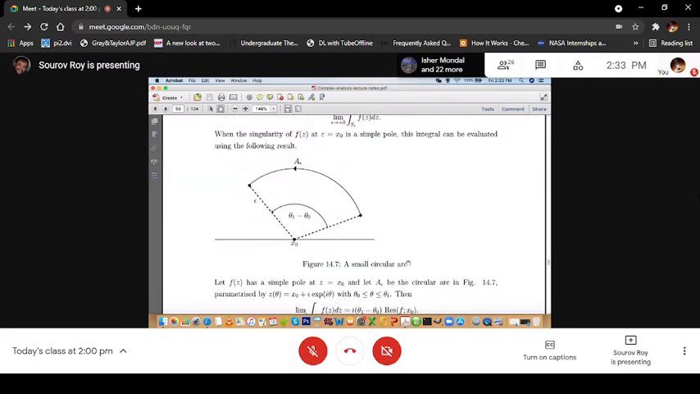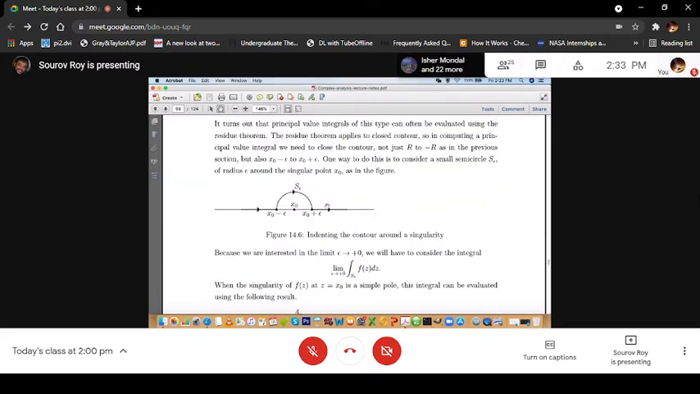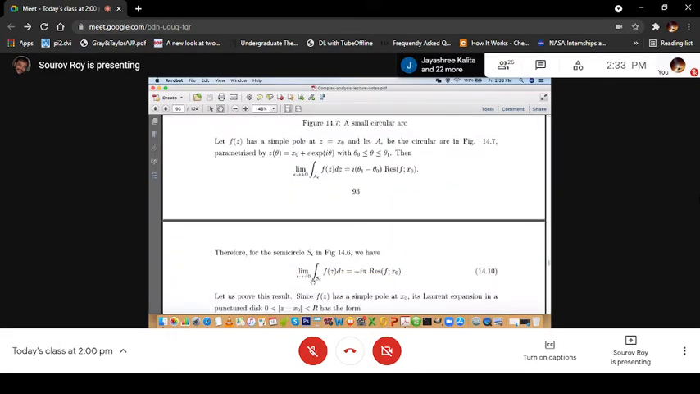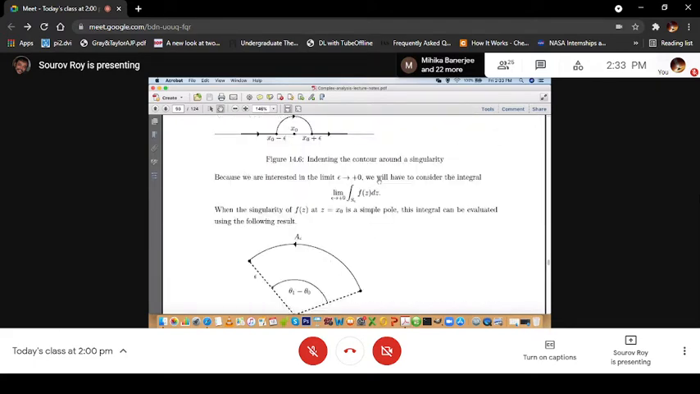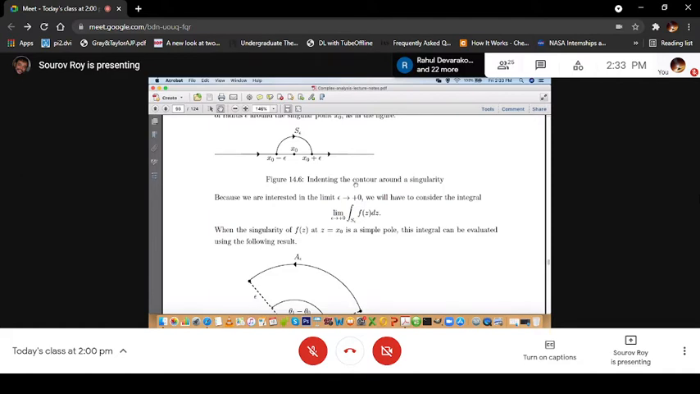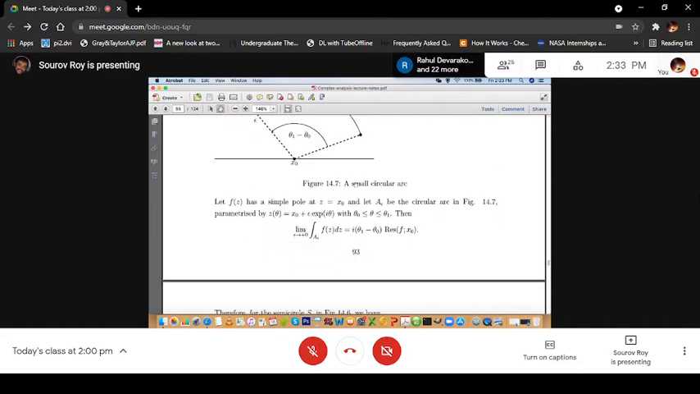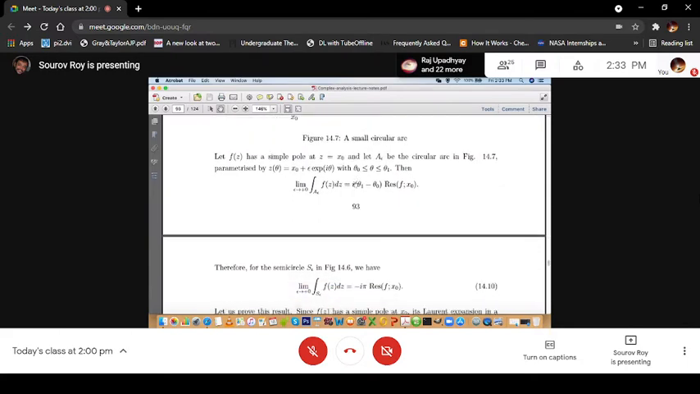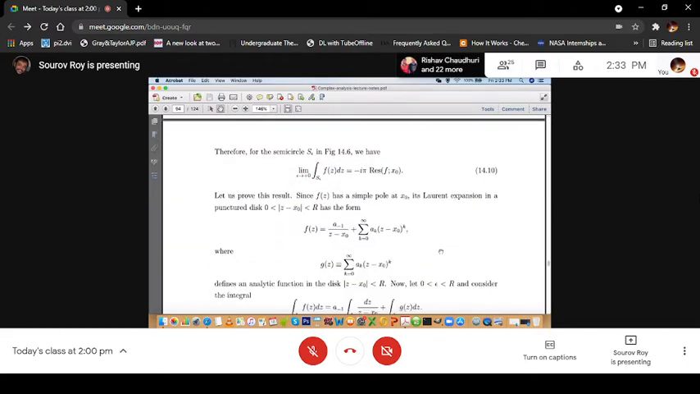Since we are talking about the semicircle here, for the semicircular case the result will be: the limit epsilon tending to plus 0 of the integral over the semicircle S epsilon of f(z) dz should be equal to minus i pi times the residue of f at x0. Pi, because theta 1 minus theta 0 for the semicircle is pi, and the minus sign comes because it is in the clockwise direction, so it is negatively oriented. So this is the result that we have to prove. Let us try to prove this result.